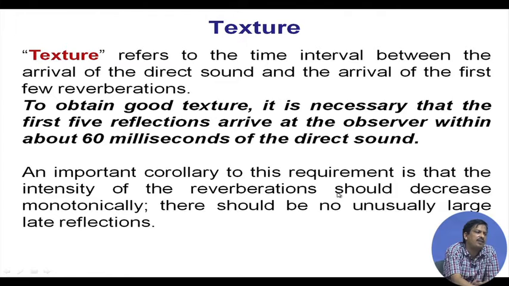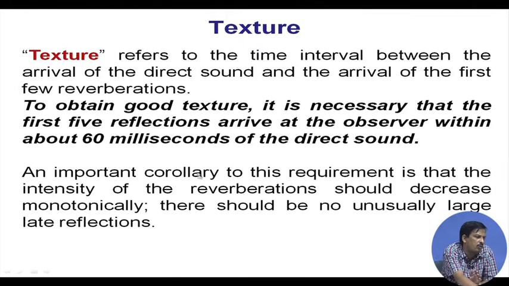Then texture. Texture refers to the time interval between the arrival of the direct sound and the arrival of the first few reflections. So, to obtain a good texture, it is necessary that the first 5 reflections arrive at the observer within about 60 millisecond of the direct sound. That is the good texture. Within the 60 millisecond, at least 5 or 6 reflections must come, then it is a good texture room.